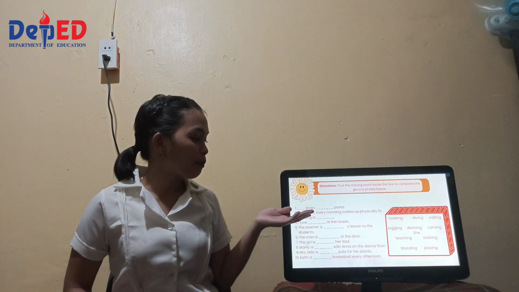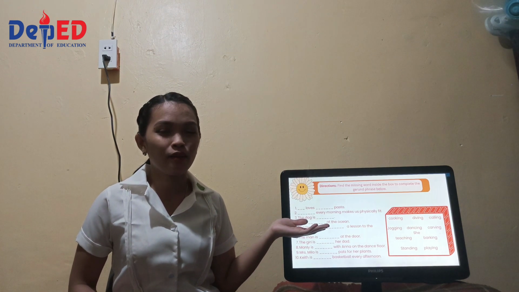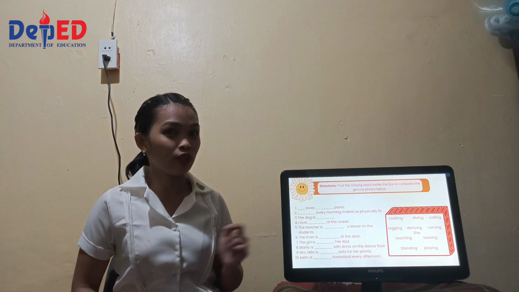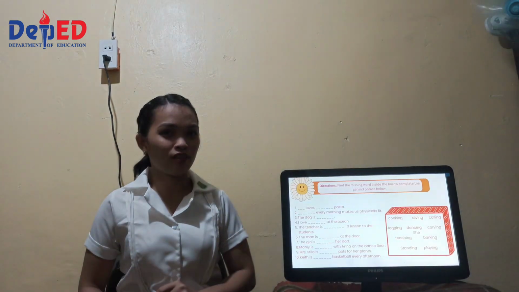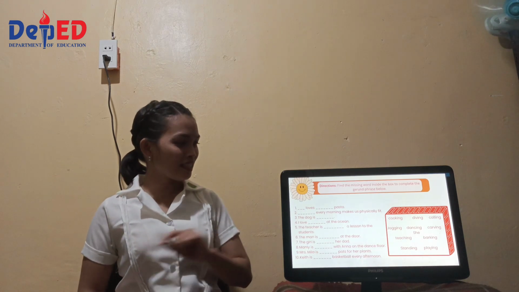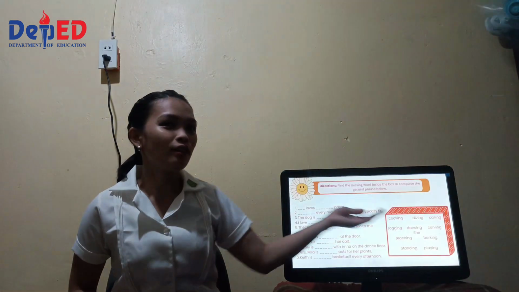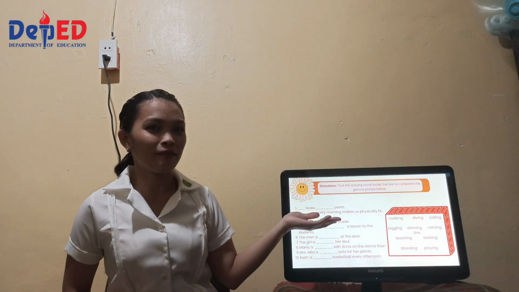Number 3: the dog is blank. What do you think the dog usually does? Take a look at the box and find the correct answer. Did you find it? Well done! The correct answer is the word barking. Let's read the complete sentence. The dog is barking. Very good.